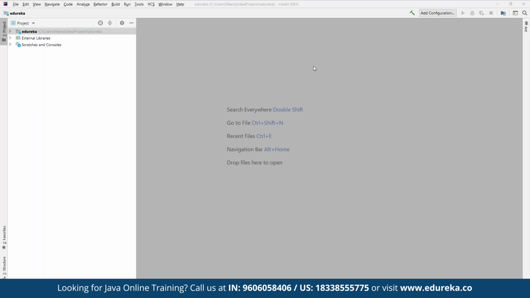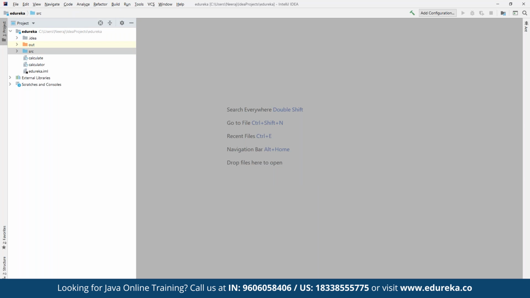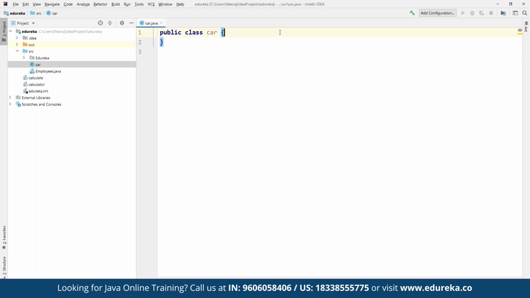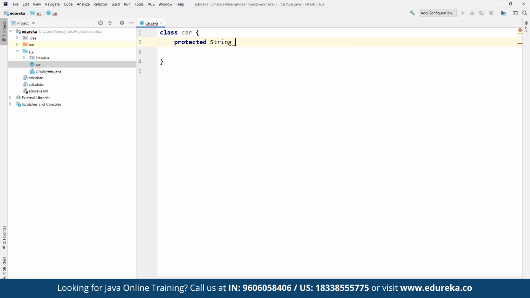So now we can define any class that we want. For example, here we can create a new class and define the class as Car itself. So here we have a new class defined as Car. Let's say we define only a simple class here for now. Now here we can define a protected string, and I suppose we are going to define it for brand. In terms of brand, we can define any value. Let's say we call the brand Mercedes, and here we define Mercedes.